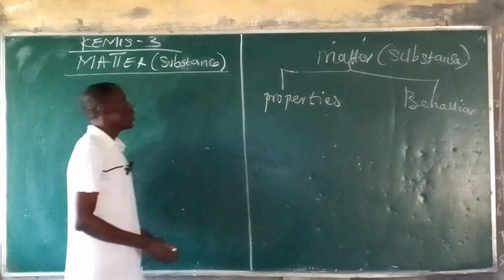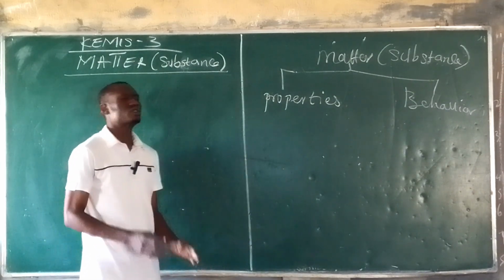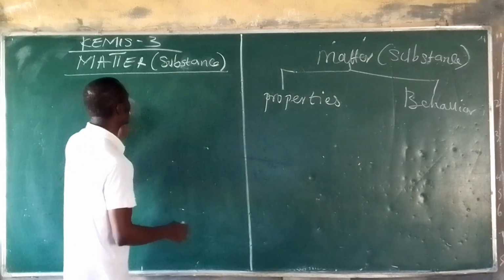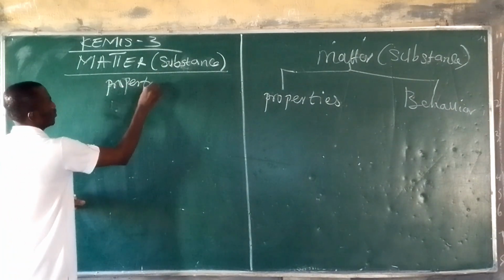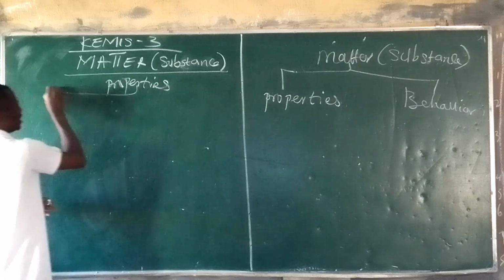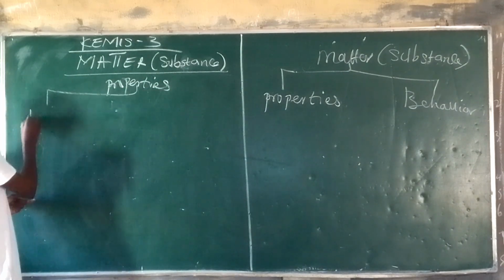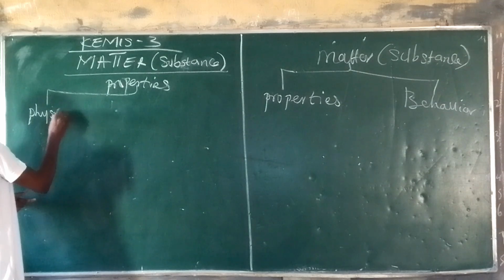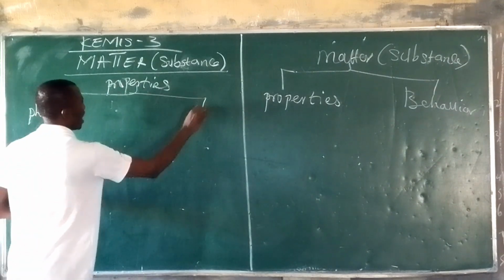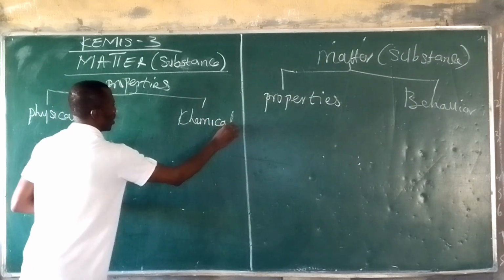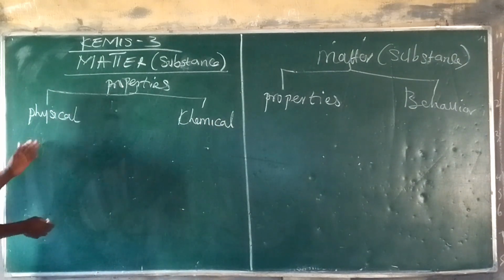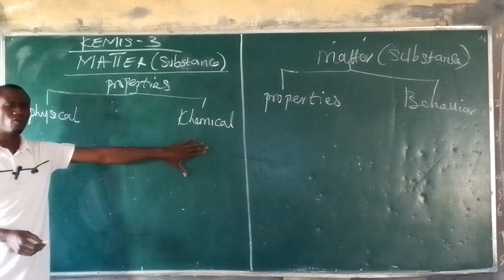Now, we need to know that there are two major properties of matter. The properties of matter are divided into two. We have the physical property, and then we have the chemical property. What's the difference between the physical property and the chemical property of matter?